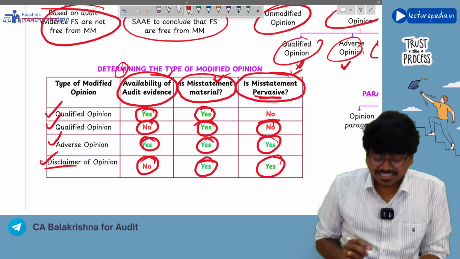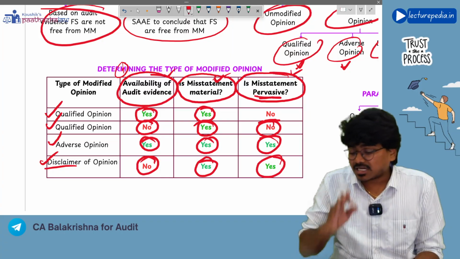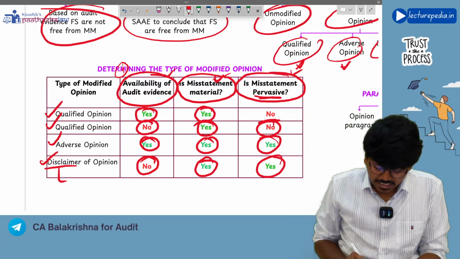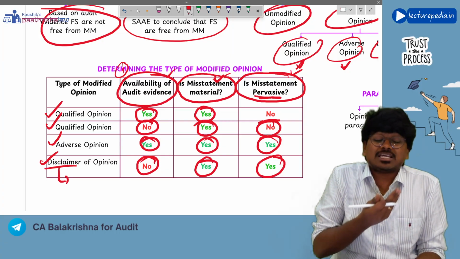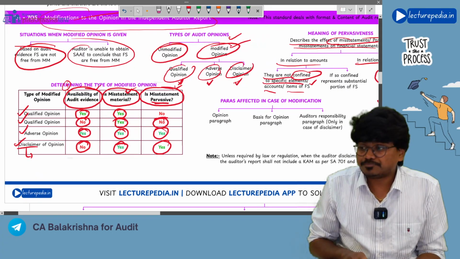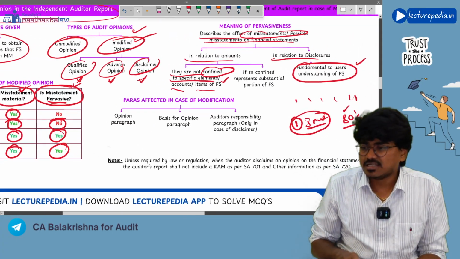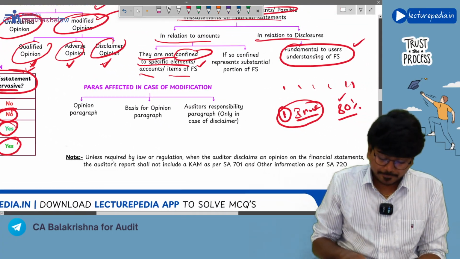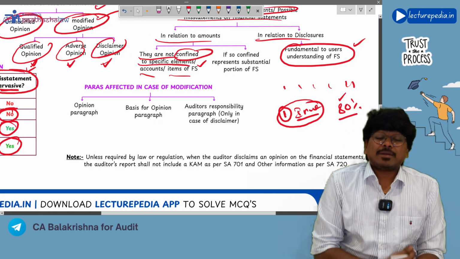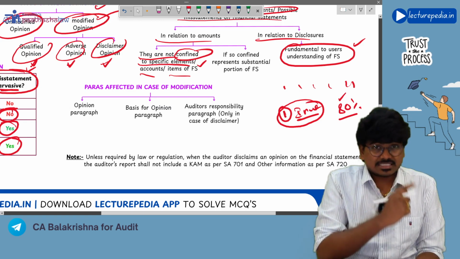What is meant by disclaimer of opinion? Not claiming any opinion is known as a disclaimer of opinion. So in effect, you are not giving any opinion in case of a disclaimer of opinion. Understanding? Yes. Next, in case you give modified opinion, the format will be same as we have discussed in SA-700.